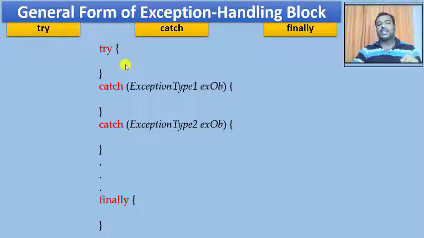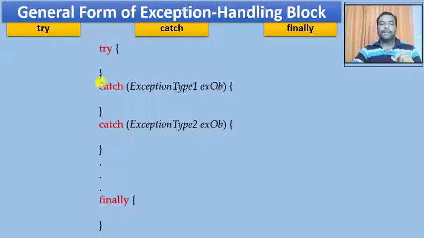Whichever statement you need to monitor, I am going to put between these two curly brackets. This is where I am creating a try block. This is what I was mentioning: the statement which you want to monitor should be inside the try block.